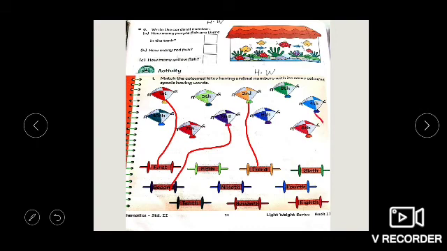Here, blue color, fifth, green color spool,